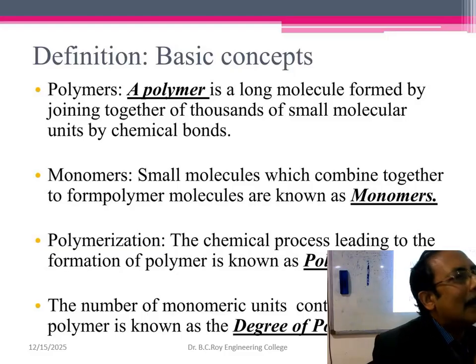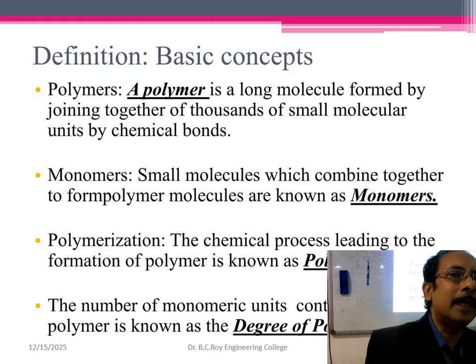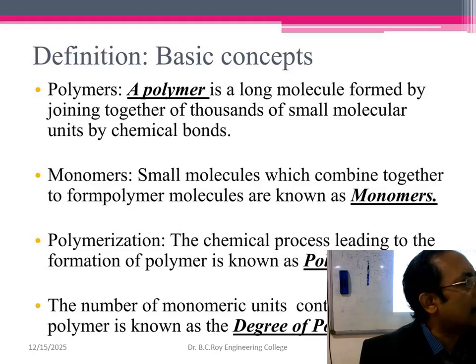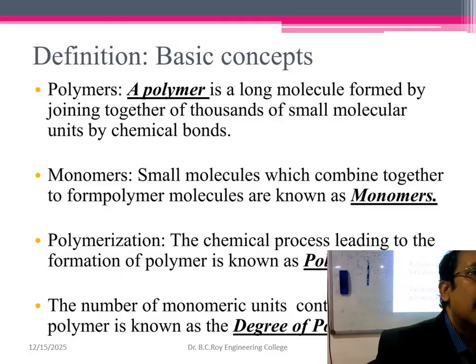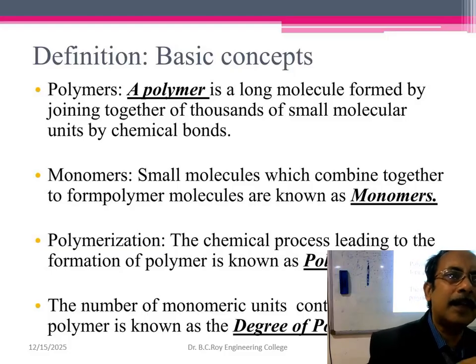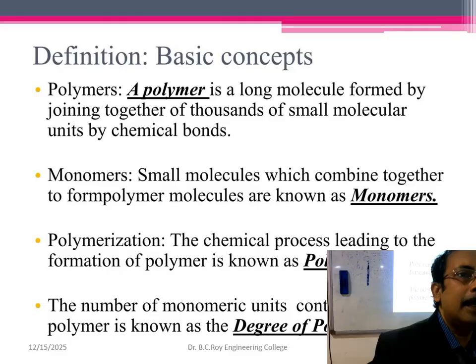Sometimes we have a regular arrangement: monomer A, then B, again A, again B, that way repetition of the unit. That is called a regular copolymer. Why? Because you are getting an alternate, specific arrangement, A, B, or AA, BB. That also can be a regular copolymer.